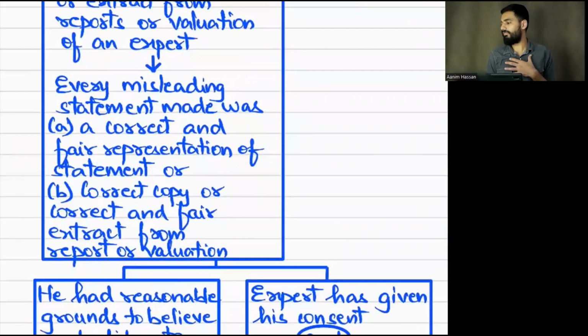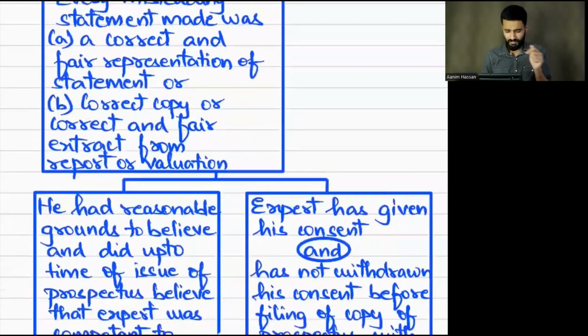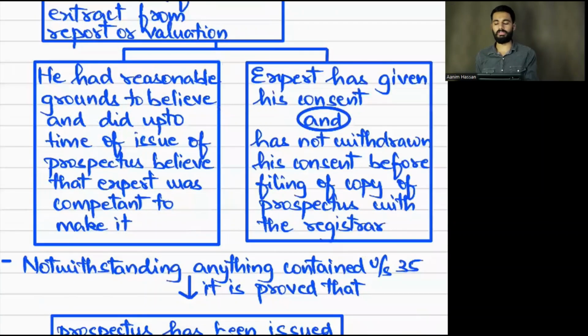And they believe that what they have given is a correct and fair representation, and that they are competent to make it. It's not that they are not competent. They are competent to make it, and also the expert has given his consent and didn't withdraw it. What consent has he given? That you can mention this in the prospectus. Yes.